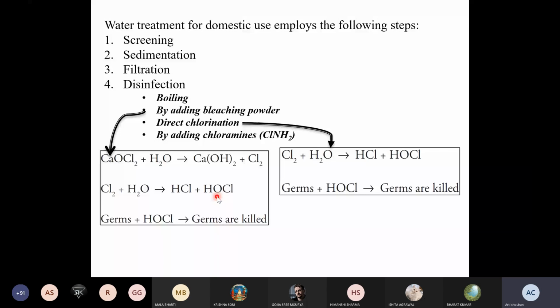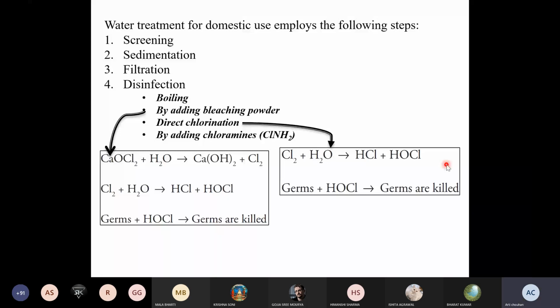And that hypochlorous acid is a weak acid, and on dissociation it gives hypochlorite ion and H plus ions. So the hypochlorite ion OCl negative and hypochlorous acid HOCl are responsible for disinfection in the water. These are the main disinfectants during the chlorination process.